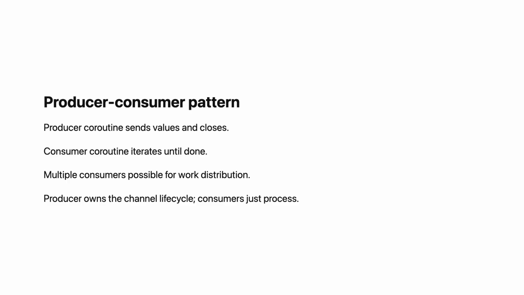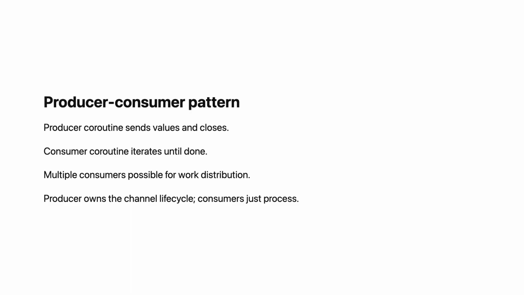A common pattern: one coroutine produces, another consumes. Launch a coroutine that sends values, then closes the channel. The producer owns the channel. It creates values, sends them, and signals completion by closing. The consumer iterates over the channel. It processes each value until the channel closes. This pattern is clean and safe. The producer controls the lifecycle.